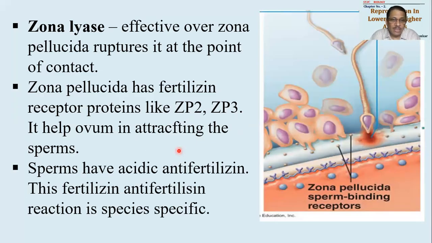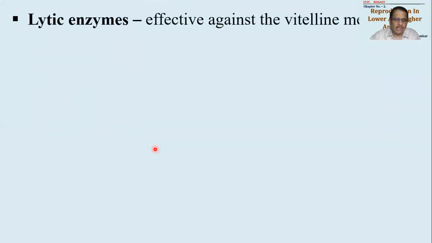Sperms have acidic anti-fertilizin. So there is a fertilizin chemical and an anti-fertilizin chemical present in sperm. These combine as an antigen-antibody reaction. This reaction will change from species to species, meaning different species will have different reactions, but surely a reaction is expected.